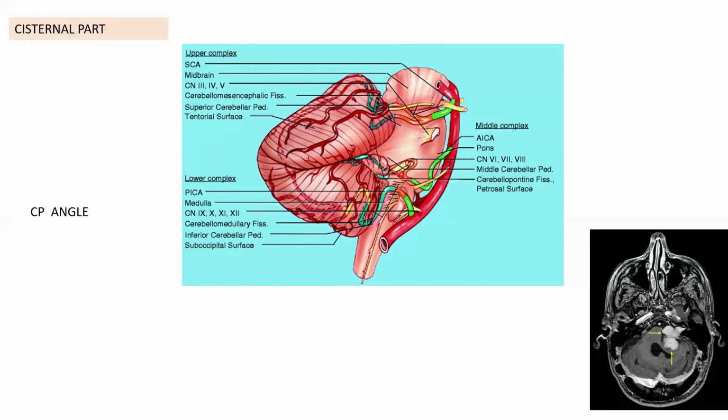CP angle tumor, most commonly acoustic neuroma or the vestibular schwannoma, is the most common tumor of the posterior cranial fossa. It commonly involves the eighth cranial nerve, but because the seventh cranial nerve is closely related to the eighth nerve, that can also get involved. If this happens, then apart from the eighth nerve disturbances, that is hearing loss, tinnitus and postural disturbance, we can see the patient presenting with facial muscle paralysis.